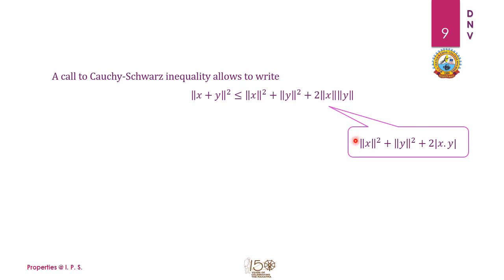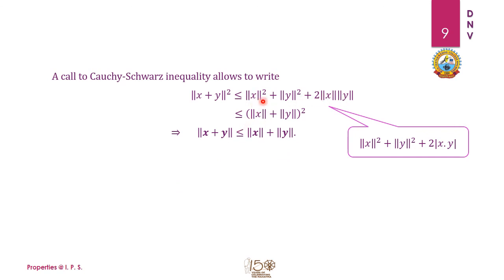So you can see that we have written 2 times norm x norm y in place of this x dot y, and we have used the Cauchy-Schwarz inequality to replace equality by less than or equal to. Next, we can see that this is a perfect square.